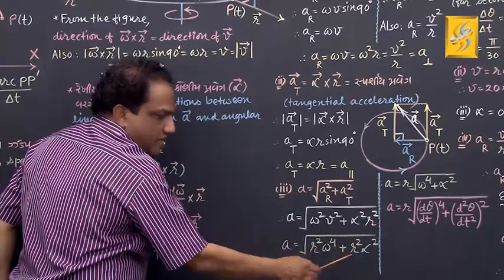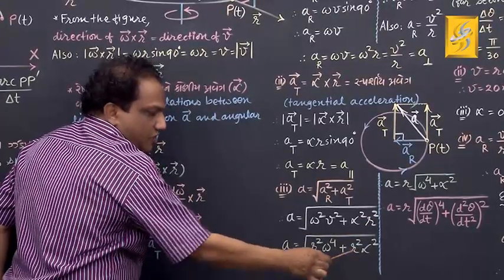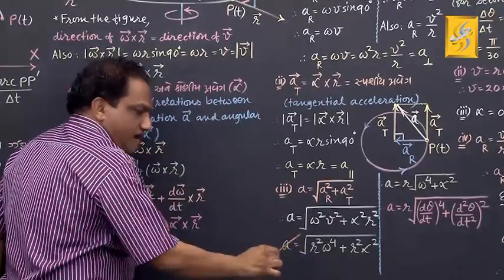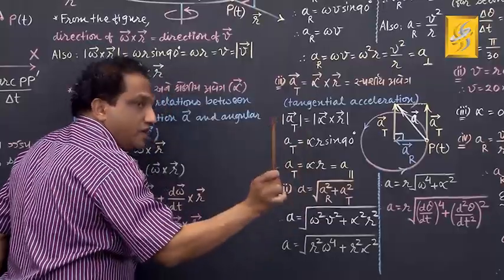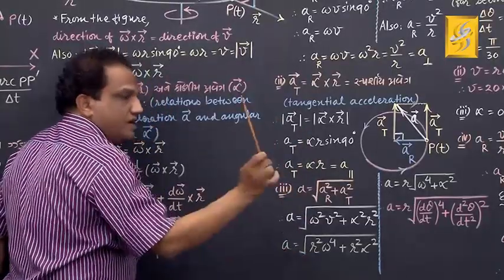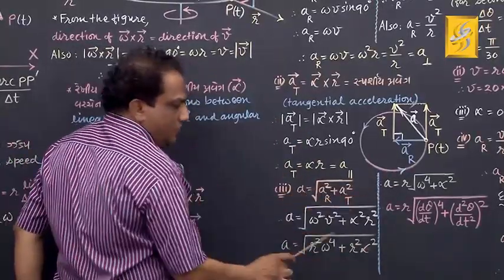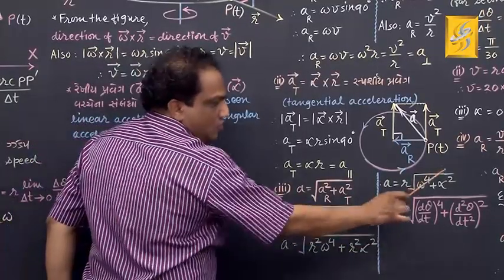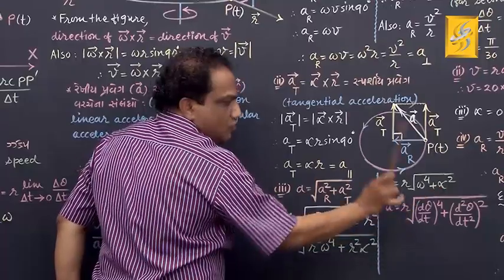Alpha square R square as it is. Take R square common, and if you want to bring it out, after taking the square root only you can bring it out. What is the square root of R square? It is R into under root of omega raised to 4 plus alpha raised to 2.